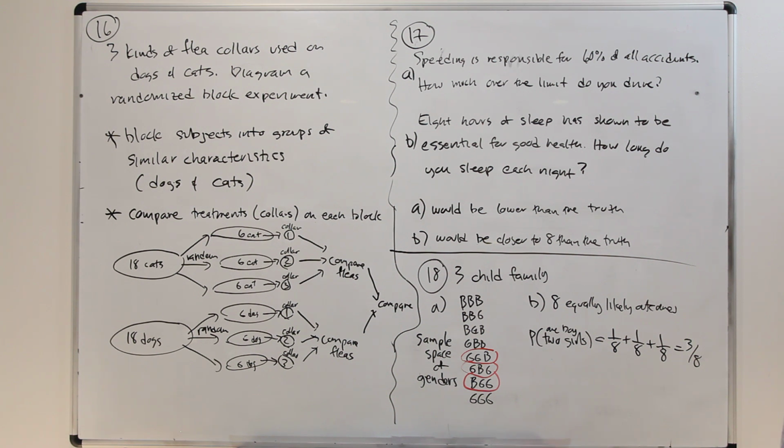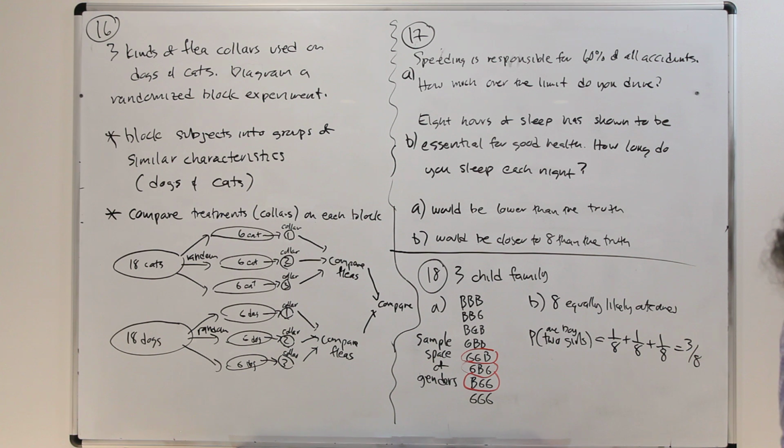We would anticipate for A, if speeding is dangerous, and we ask you how much you drive over the speed limit, you're going to underestimate how much you actually drive over the speed limit. If you usually drive 10 over, maybe you say 8 over. So I would imagine the answers would be lower than the truth. For B, since it says it's essential to sleep 8 hours for good health, then your answer is probably going to be closer to 8 than is actually true. So if you tend to sleep 4 hours a night, maybe you'd say 6. If you tend to sleep 12 hours a night, maybe you would say 10, just to bring it in closer to 8.